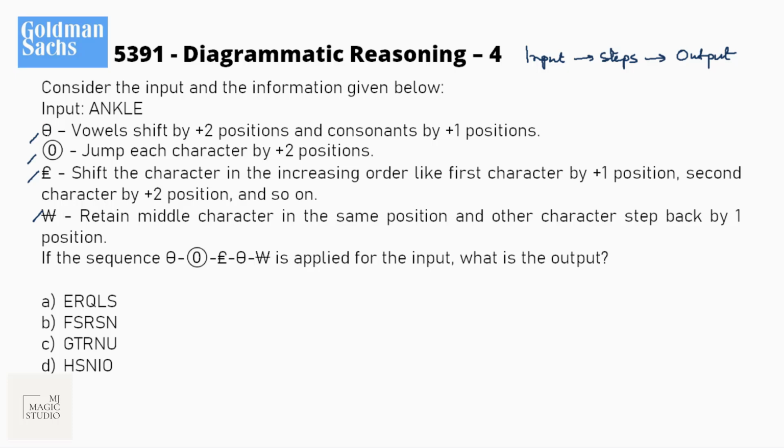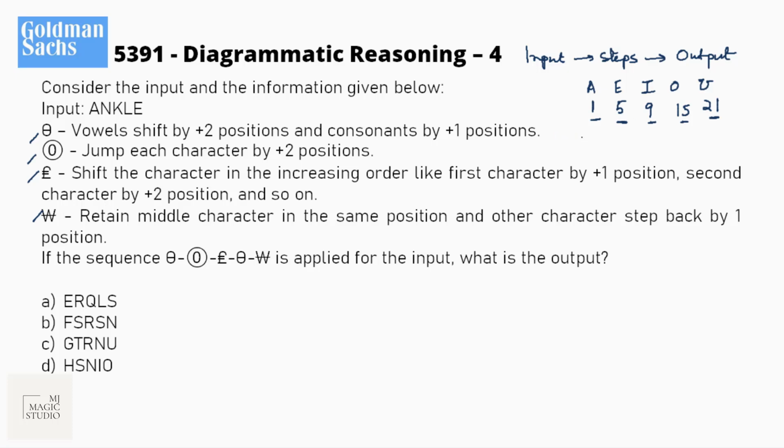The theta symbol says vowels shift by 2 positions and consonants by 1 position. We have vowels A, E, I, O, U. And the best way to solve these kinds of word frame questions is just to convert them into numbers. It becomes very easy for us to solve then. Remember also, these 5 vowel numbers: A represents 1, E is 5, I is 9, O is 15, and U is 21. These numbers mean vowels.